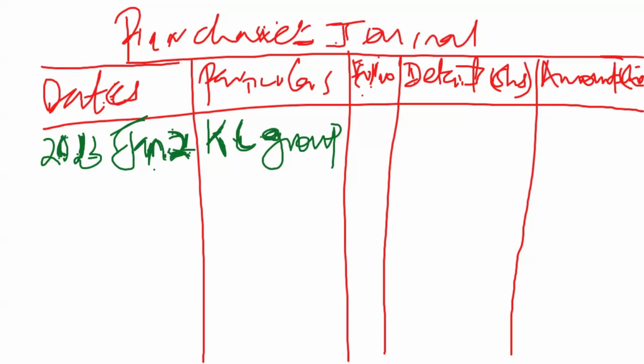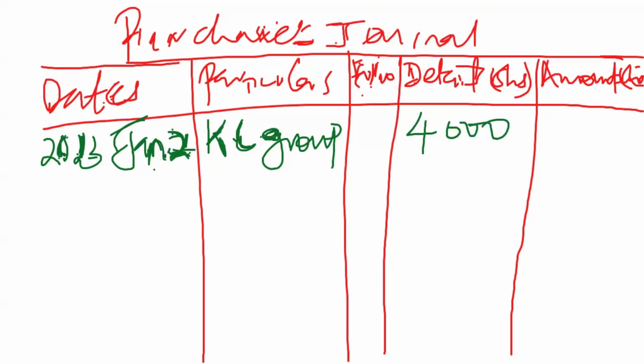If there was no discount, this space would be left blank, and we would put the whole 4,000 this side. But since there is a discount, we have to adjust this 4,000 here.